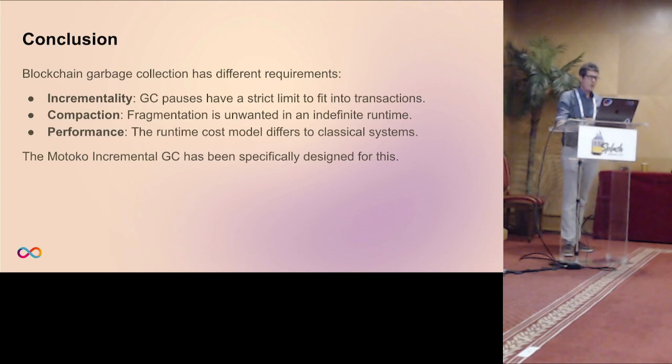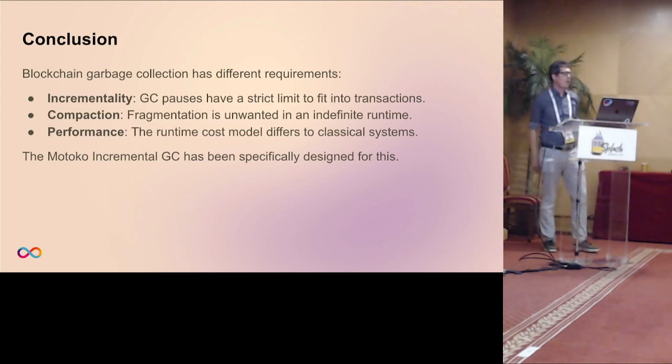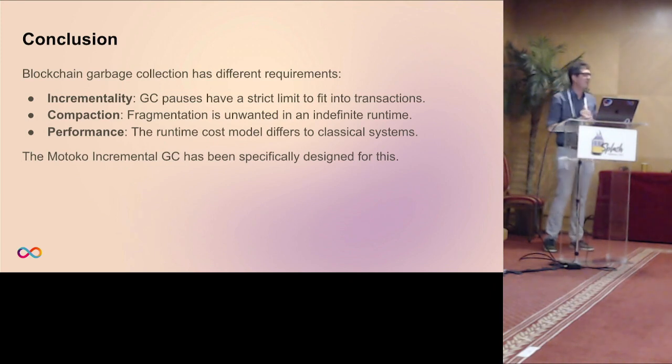So to wrap up, I guess garbage collection on a blockchain is a specific niche that has different requirements to the classical garbage collection. The emphasis on incrementality is much higher. It has really these strict limits, really similar to real-time garbage collectors in the sense that one needs to fit it into these transaction limits.